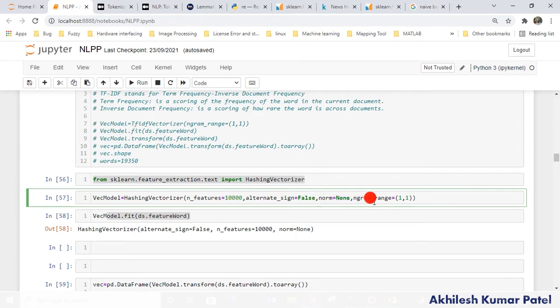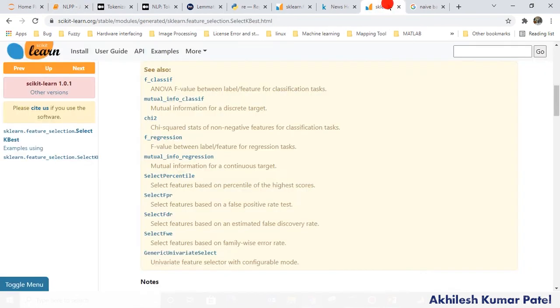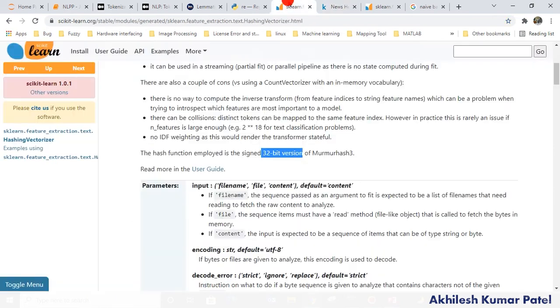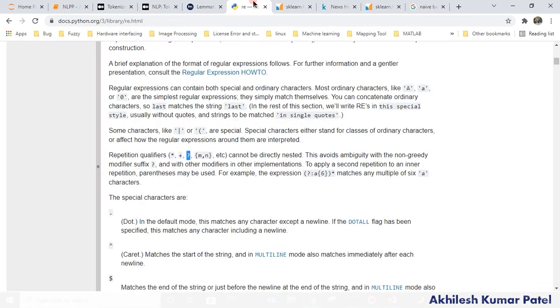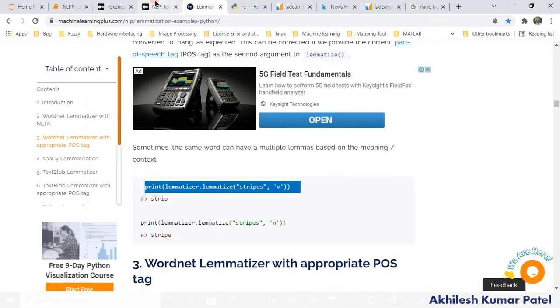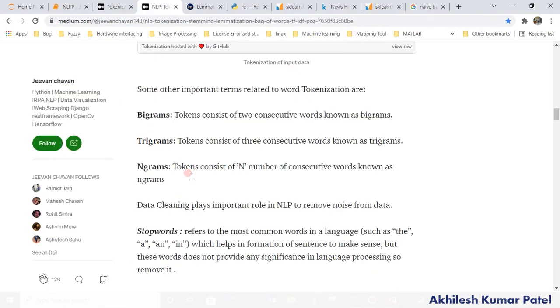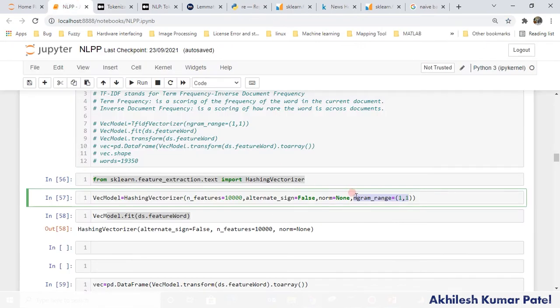Now one more thing is there, n-gram. What is n-gram here? That is also very important. Let me show somewhere, it will be there. N-gram. Okay, I have opened some, I will share these links for your reference. Let me explain what the n-gram is. See what will be the sequence of your words here. In this case n-gram is 1.